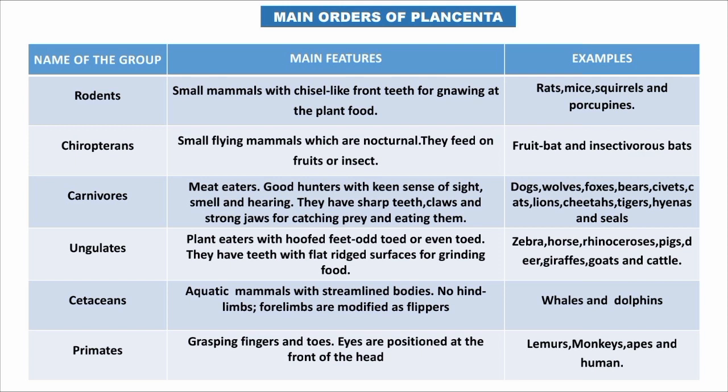The next order we're going to talk about is cetaceans. These are aquatic mammals with a streamlined body, no hind legs, and forelimbs modified as flippers. These are whales and dolphins.